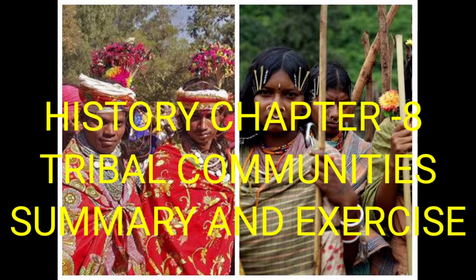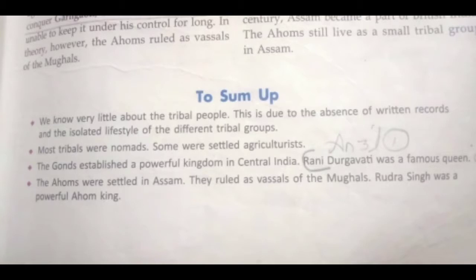The summary of the lesson. Let us see what is the summary of the tribal community. We know very little about the tribal people. This is due to the absence of written records and the isolated lifestyle of the different tribal groups. The tribals didn't want to get into contact with the other people. Most tribals were nomads. Nomads means they moved from one place to another. They were not settled in a particular place. But some of the tribals settled and they practiced agriculture.